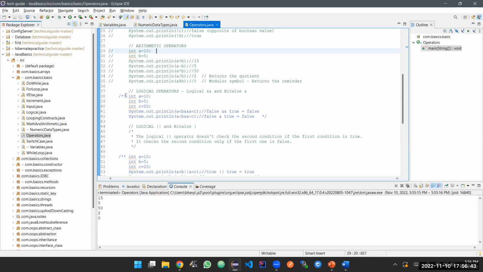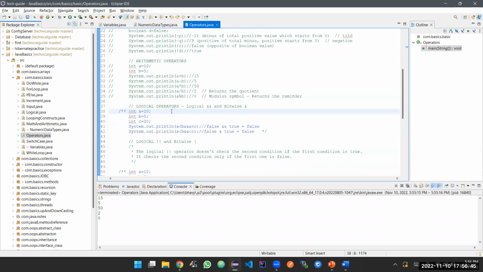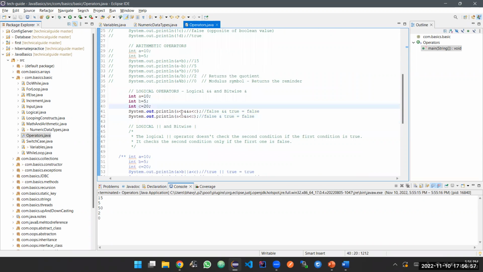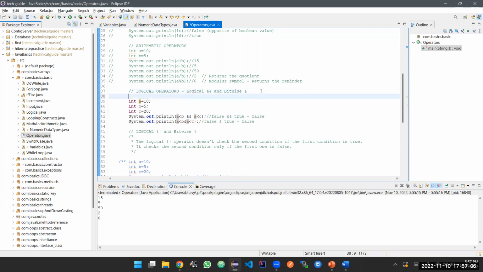The next comes your logical operators. In the interest of time, I'm going a bit fast. Please stop me if there are any issues. So we are declaring three variables here, A, B, C, and let's take this as a condition. What do you mean by logical? You know the logical operators, right? The AND operator, the OR operator, meaning your basic logic operations.